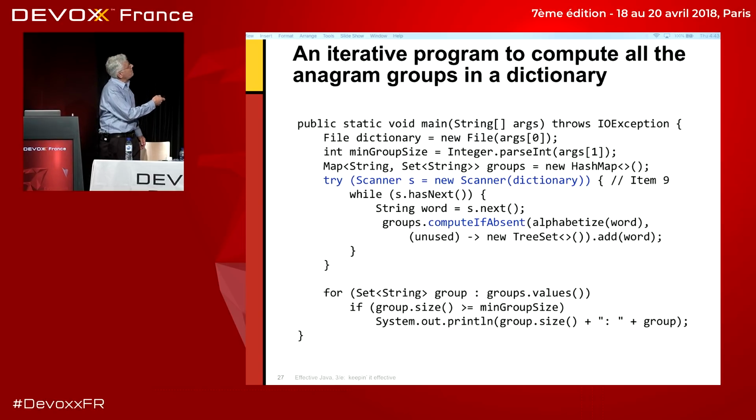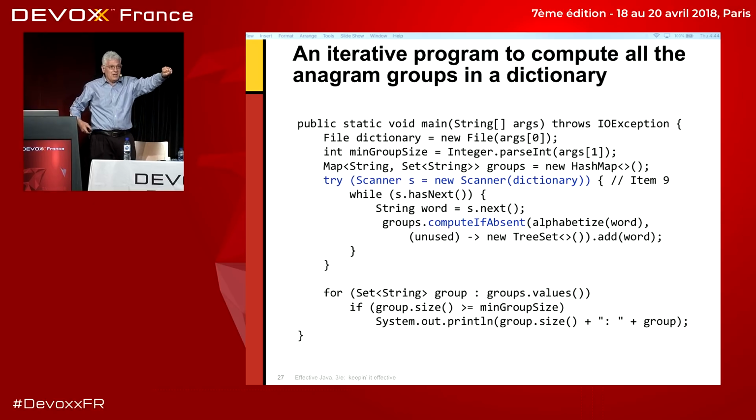And then we create a map from a string to a set of strings, and that map will contain the anagram groups. The keys for this map are going to be the words alphabetized, because if you take anagrams like stop and pots, and you alphabetize the letters, that is, put the first letter first, all anagrams will have the same alphabetized form. So that's just a way to bring all of the words together into a single entry of the map.